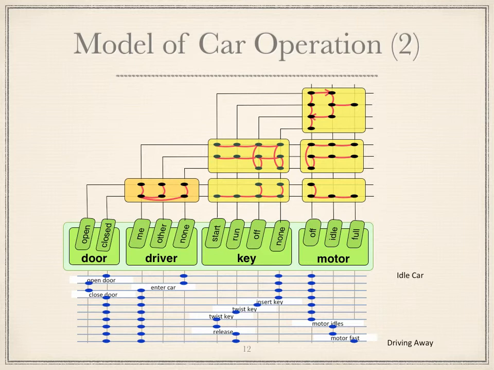A car also has a key and a motor. Here we have simply added turtles between all pairs. The leftmost turtle is the one we've seen before. At each sequence, a sequence in time is shown from the idle car to driving away.